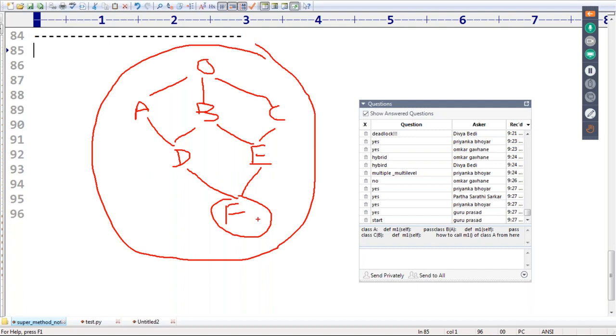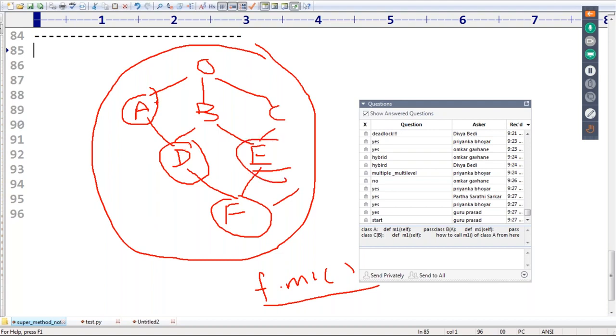Now, if F doesn't contain a method, say I'm calling M1, which M1 method will be executed? First it will search in F. Next, where is it going to search? Is it going to search in D or E? If it searches D, after that, is it going to search in E or in A? Are you able to understand my doubt? If it searches A, then after that E or B, and so on.